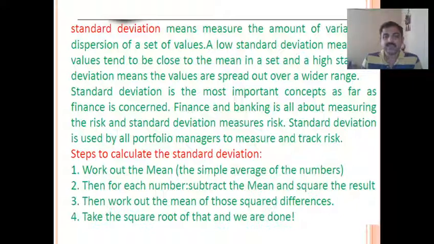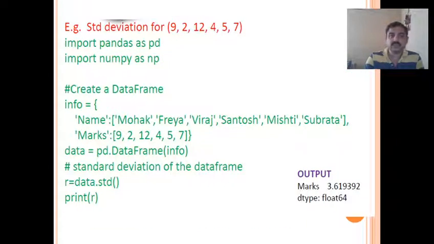Then work out the mean of those squared differences. Then take the square root of that, and we are done. So this is the normal method of finding standard deviation. There is a formula, you can use the formula and calculate manually. But when we do it on a system, we have a separate function called std. Using that you can easily find the standard deviation.